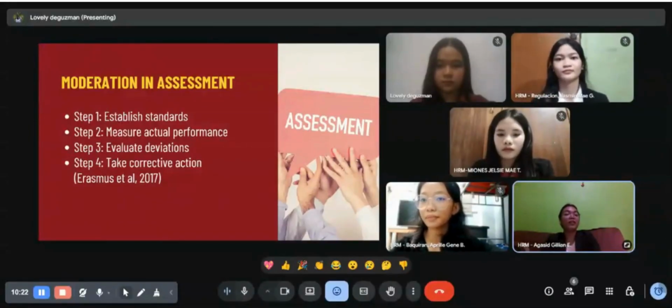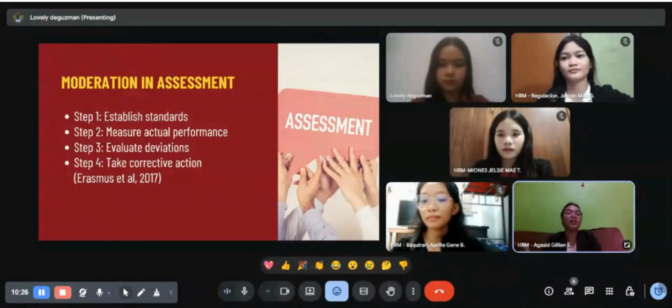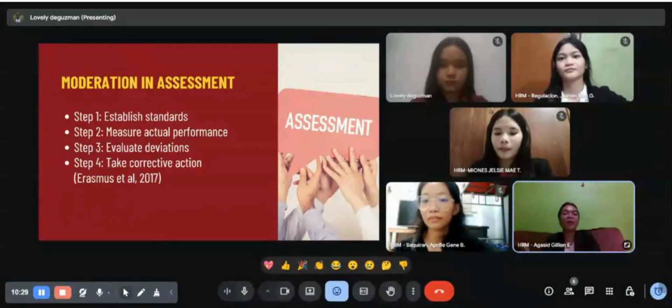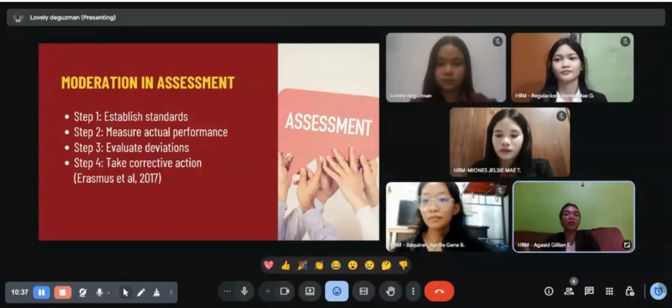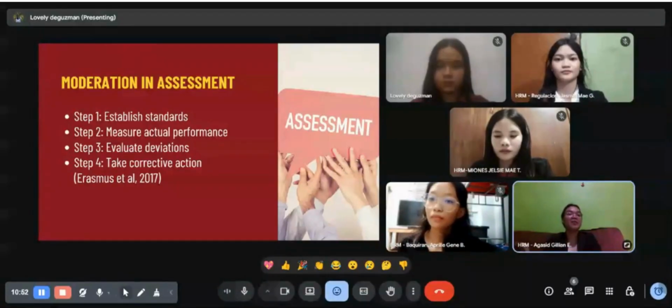This means that setting clear and consistent criteria will guide how the assessment should be done. And step two, measure the actual performance. So this is about checking how the assessment was actually carried out and comparing it with the standards. In step three, we need to evaluate the deviation. Here, we'll look for differences or gaps between the standards and the actual performance.